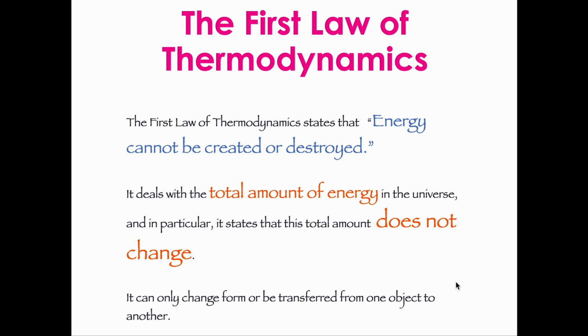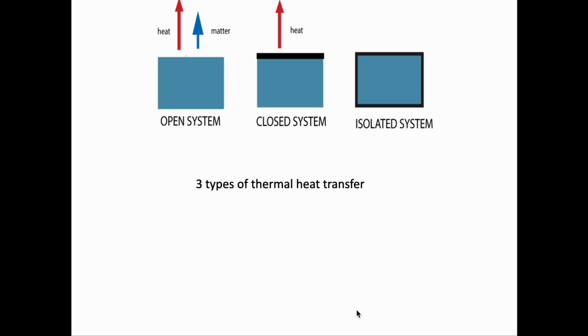The first law of thermodynamics states that energy can neither be created nor be destroyed. It deals with the amount of energy in the universe, and in particular, it states that this total amount does not ever change. It can only change form or be transformed from one object to another. So we'll see how that happens in pictures.